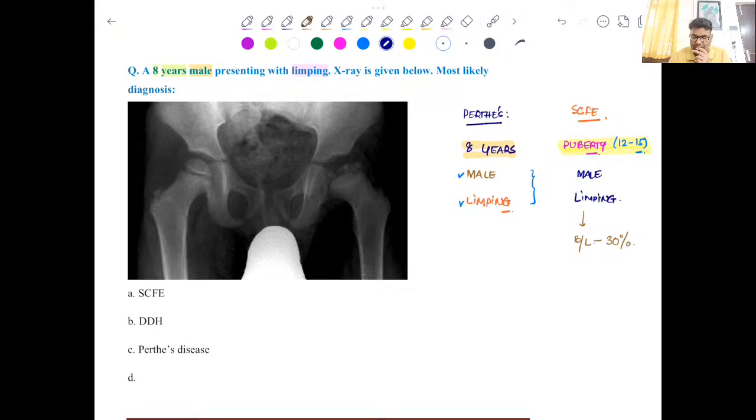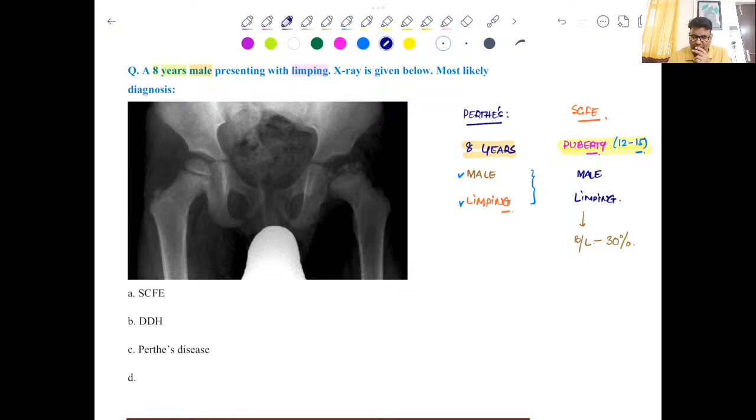Now if we look at the X-ray, now what we can see. Painless, okay, Nivedita, painless limp, yeah, no problem. And limping is in 2 conditions only. Is there any other point apart from painless limp? And was X-ray given? Was X-ray there in the question? No. Okay, X-ray was not there. Any other? Okay, X-ray was there, right?